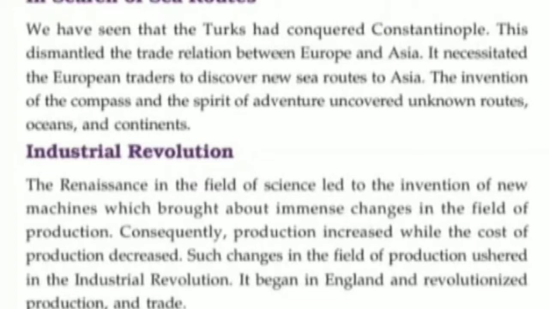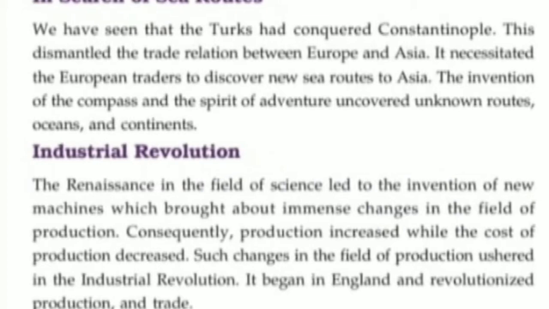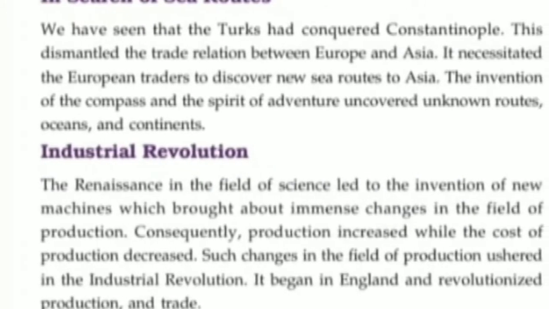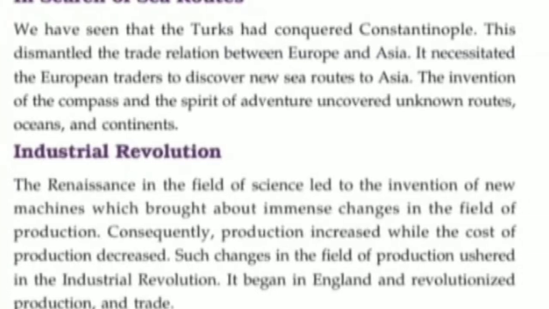The next one, the Industrial Revolution. The Renaissance in the field of science led to the invention of new machines, which brought about immense change in the field of production. Consequently, production increased while the cost of production decreased.